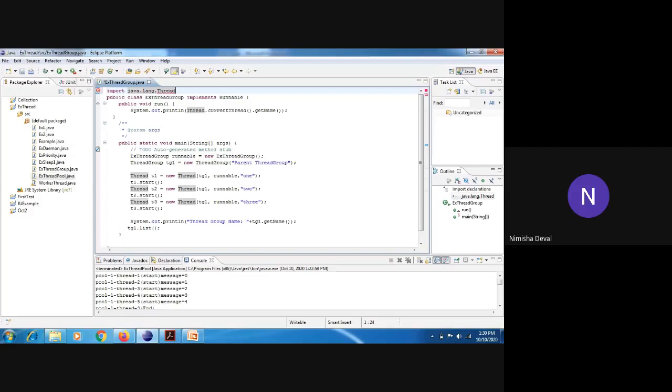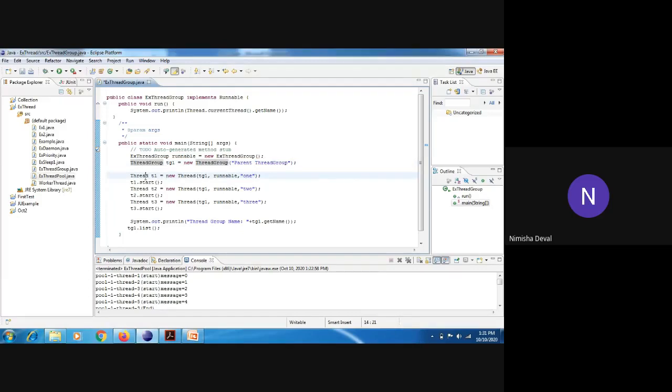See here, it will generate an error because that class is not present, so we need to add it. Now we can directly create an object of ThreadGroup, and this is the name of the parent thread group. You can pass your own name here also, so you can give your own name there.